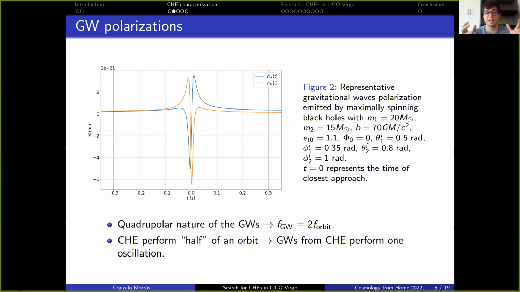The typical gravitational waves that are emitted by these close hyperbolic encounters are similar to the ones shown in figure 2, where you can observe that the gravitational waves perform only one oscillation. This is quite easy to understand if we remind ourselves that gravitational waves are quadrupolar in nature, and because of this, their frequency is peaked at twice the orbital frequency, and since close hyperbolic encounters only perform half of an orbit, due to the fact that they have a periastron but they do not have an apastron, gravitational waves from close hyperbolic encounters will perform more or less one oscillation.